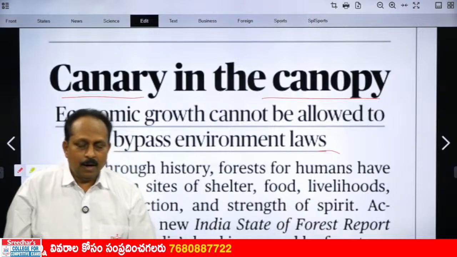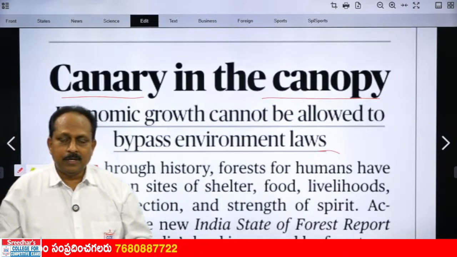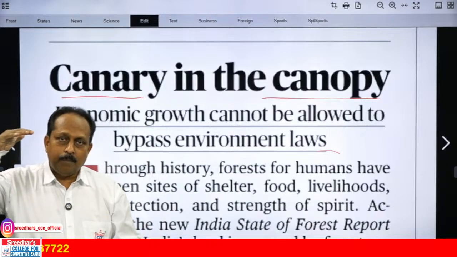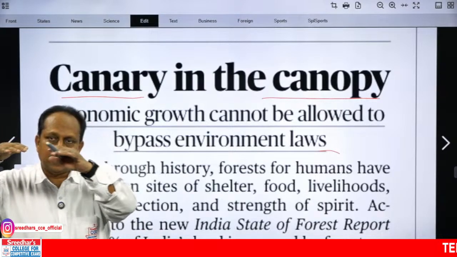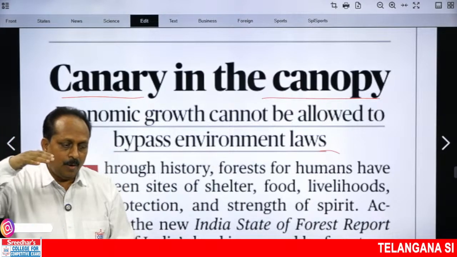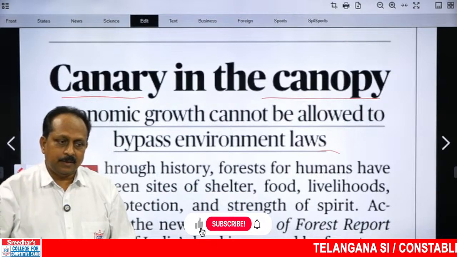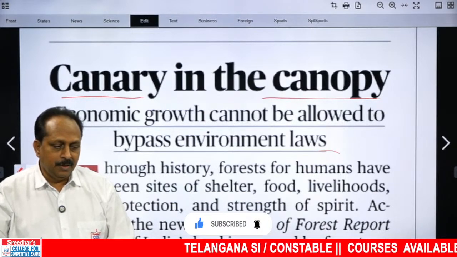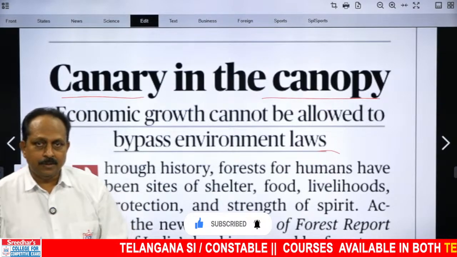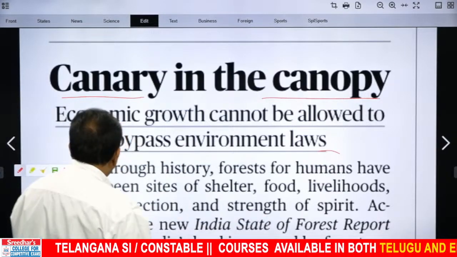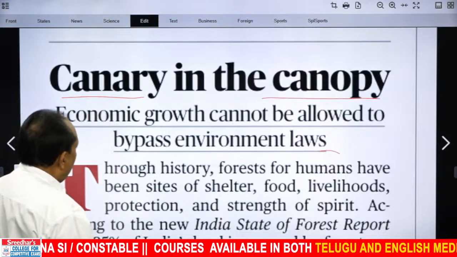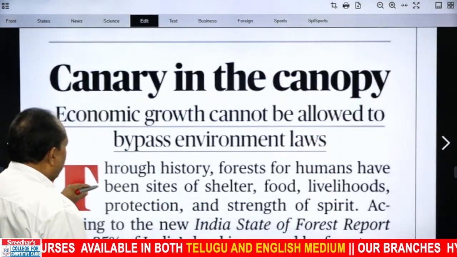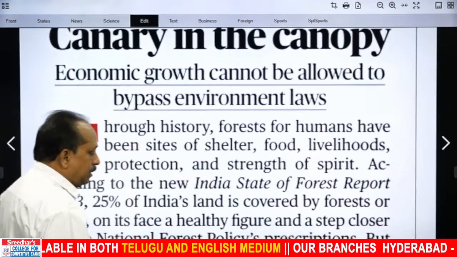Canopy means when you go to the Amazon forest or any rainforest, you have a lot of trees. And the top branches of trees almost touch one another. The top branches of trees are known as canopy, the foliage. The continuous foliage of different trees, the top branches, we use the word canopy. Economic growth cannot be allowed to bypass environment loss. There is a message here, that way it is very important.